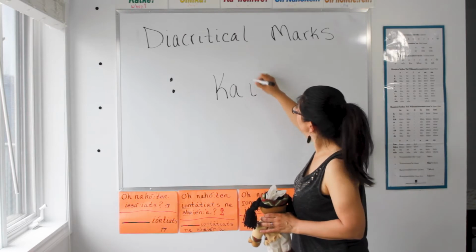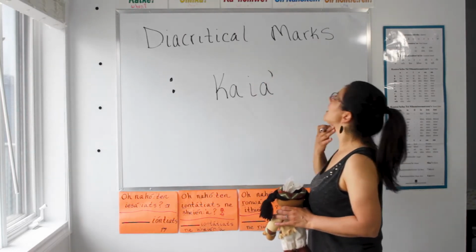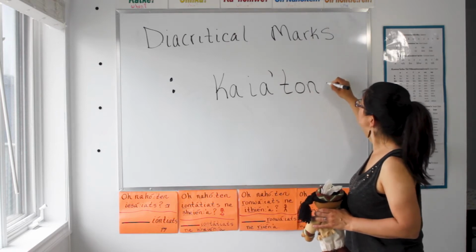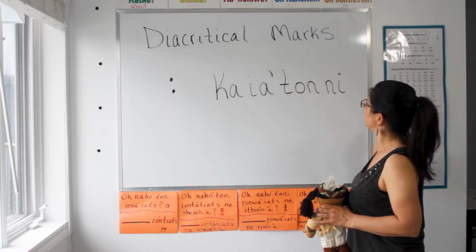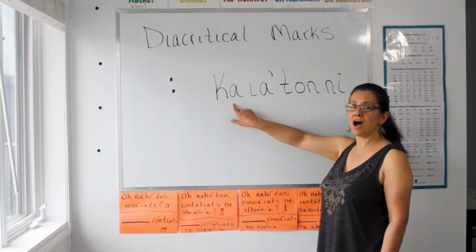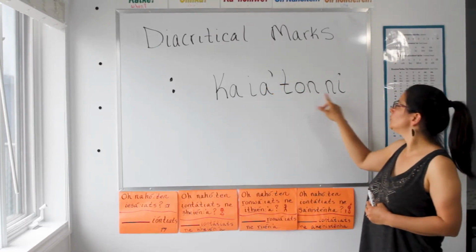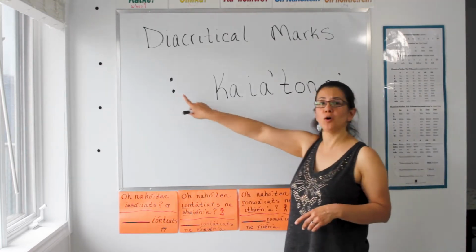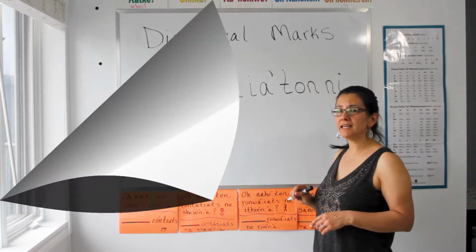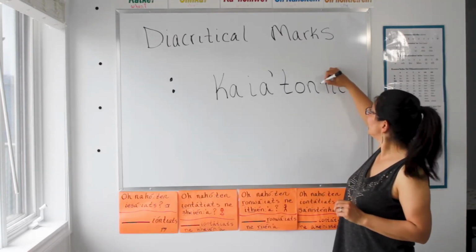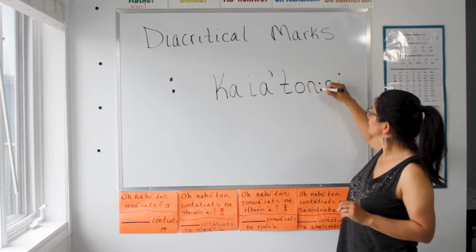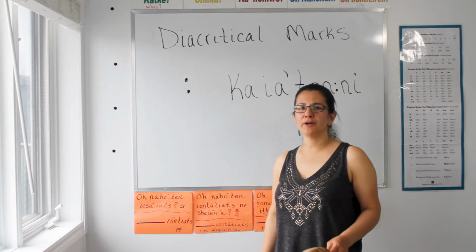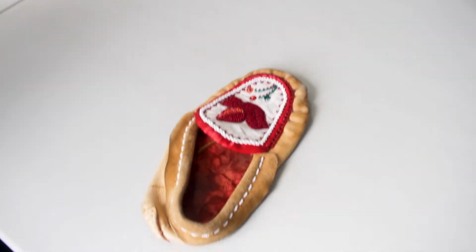Ga, ya, do, ni. Let's read the word. Ga, ya, do, ni. Can you guess where the Theodzistokoge goes in the word Gayaduni? Yep, you guessed it. After the do. See how it lengthens it? Gayaduni.